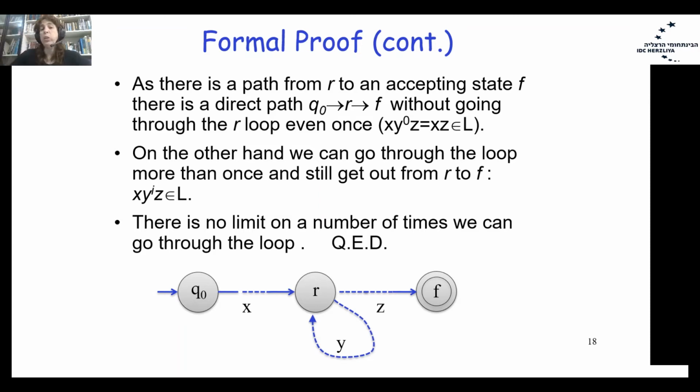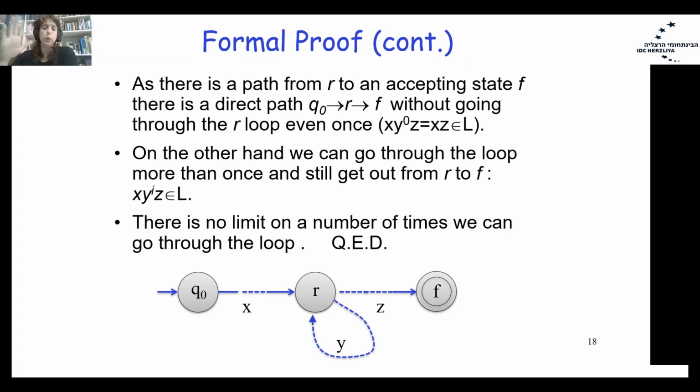But we can also use the loop part as many times as we want. So we can go from Q0 to R. Then we can perform the loop from R to R as many times as we want.